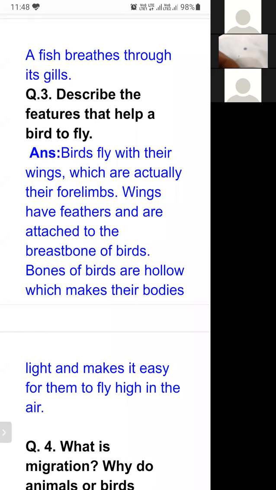When we discussed movement in birds, we gave this type of explanation of how birds fly. So what is the process of flying of birds? Birds fly with their wings. With the help of their wings, they can fly, which are actually their forelimbs. Again, this word limbs is coming again and again, and I have told you the meaning of these limbs many times.